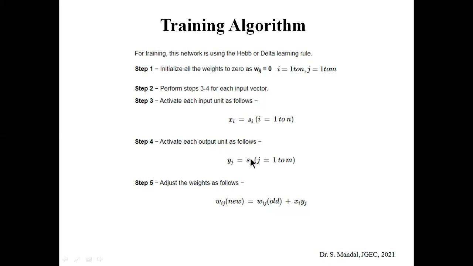So yj equal to sj, that is the significance. After the activation of the input unit and output unit, we need to adjust the weights by using the following formula: wij new equal to wij old plus xi into yj. So that is the training algorithm. It will be continued till all the input patterns are covered.